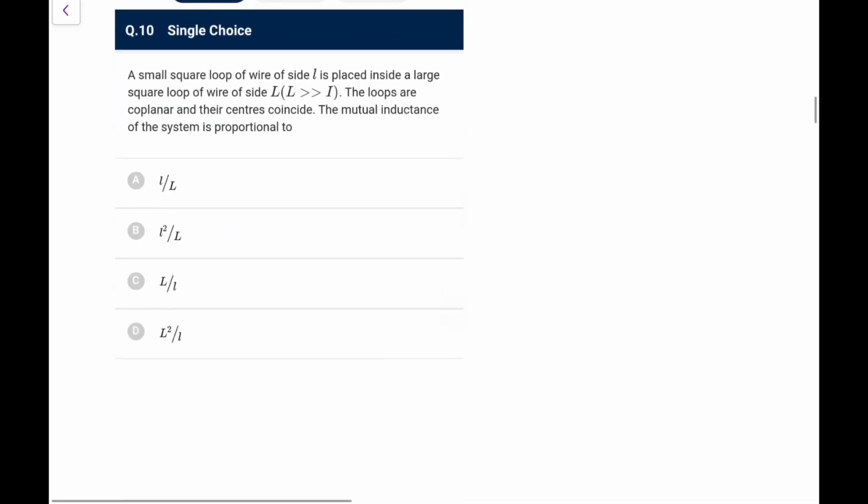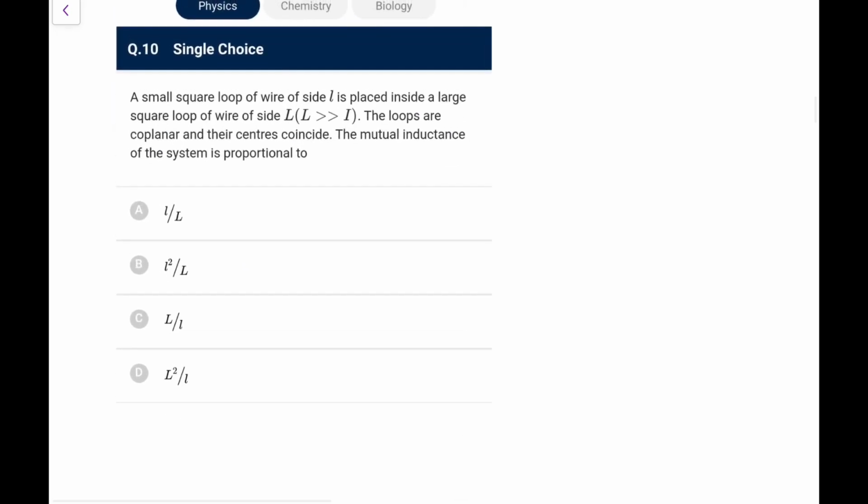Next one. Small square loop of a wire of side small l is placed inside a large square loop of wire side capital L. Loops are coplanar, centers coincide, mutual inductance of the system. Directly what you will do, take the current in the outer one and take its flux in the smaller one.